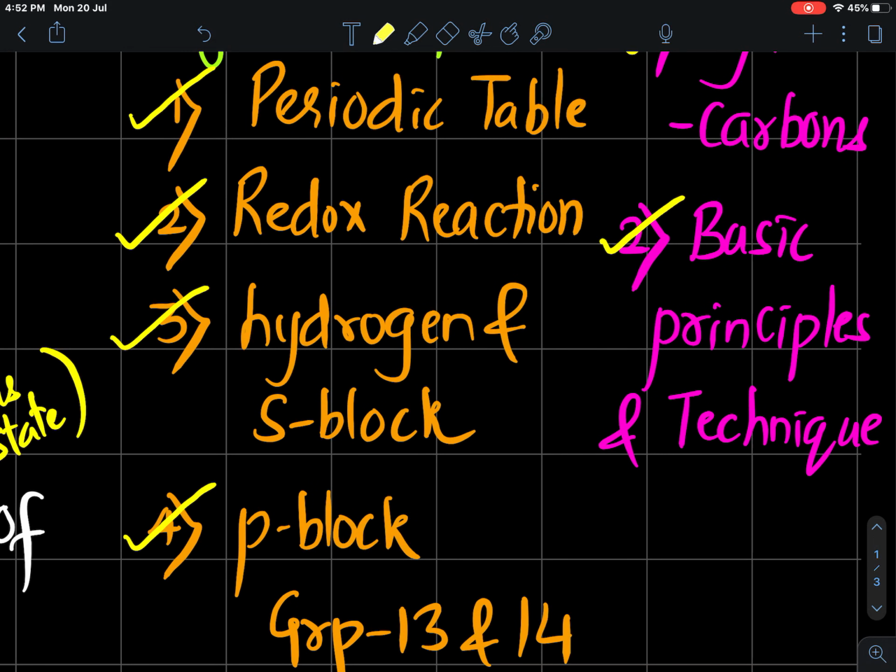In it, you will not only learn basics associated with organic chemistry, but also some part of general organic chemistry. The higher part of general organic chemistry will be taught after you learn hydrocarbons.